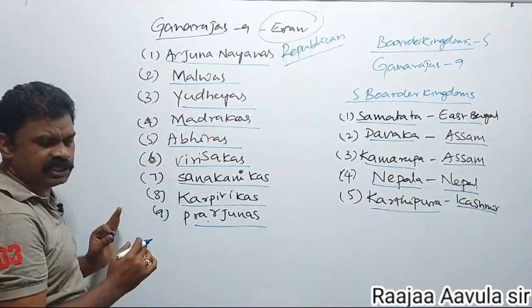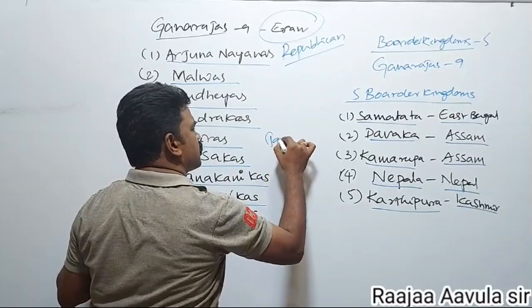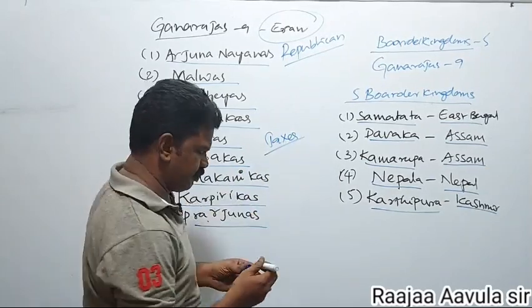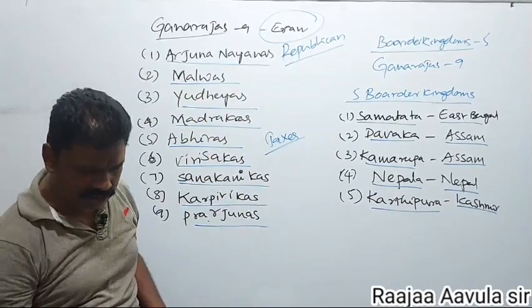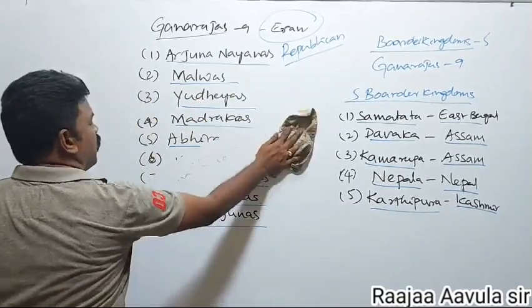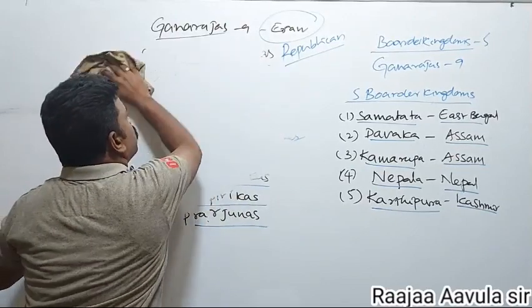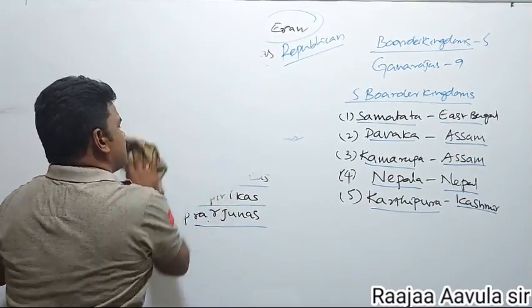He followed the policy of collecting taxes from all these rulers. That was the fifth policy imposed by Samudragupta.